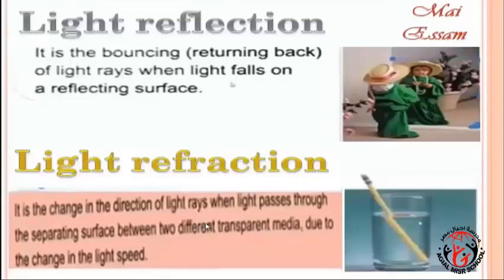Now we know what is the difference between light reflection and light refraction. Light reflection is the returning back of light rays when the light falls on a reflecting surface. Light refraction is a change in direction of light rays when light passes through the separating surface between two different transparent media. Why? Due to the change in light speed. Light speed in the air is faster than the light speed in the water.